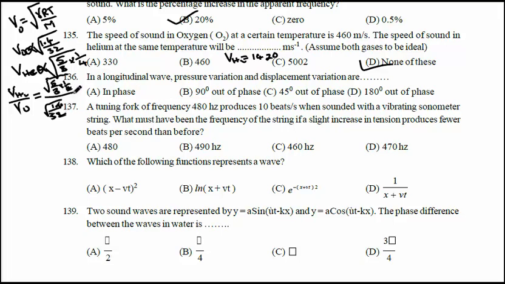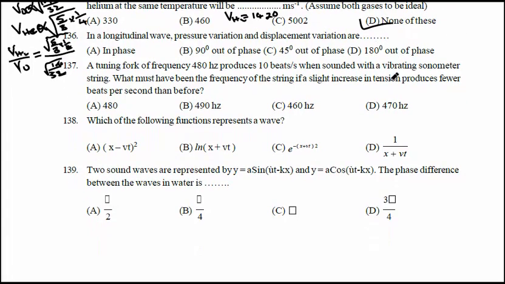On solving this and multiplying with VO, how much is it? 460. Multiply this whole term with 460. You will get 1420, which is not present. So the option is none of these. Okay, so next, we move to the next question.